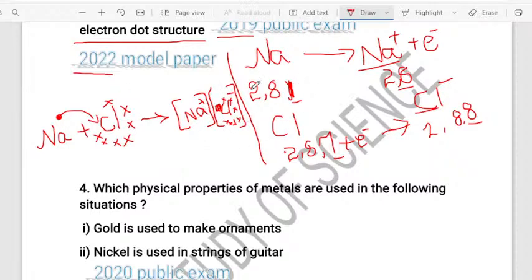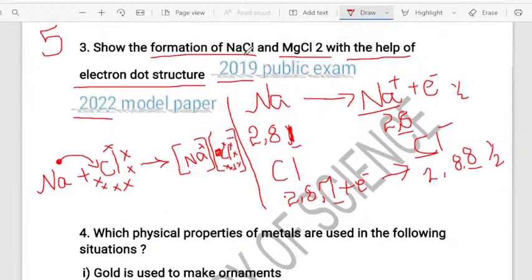Understand? Suppose this is asked for 4 marks, then they give half marks here and 1 mark here, totally 2 marks for this. Suppose if both are asked, usually what happens? They ask only 1. But in the 2019 public exam, they asked both: the formation of both sodium chloride as well as magnesium chloride. Okay, so this is all about sodium chloride.